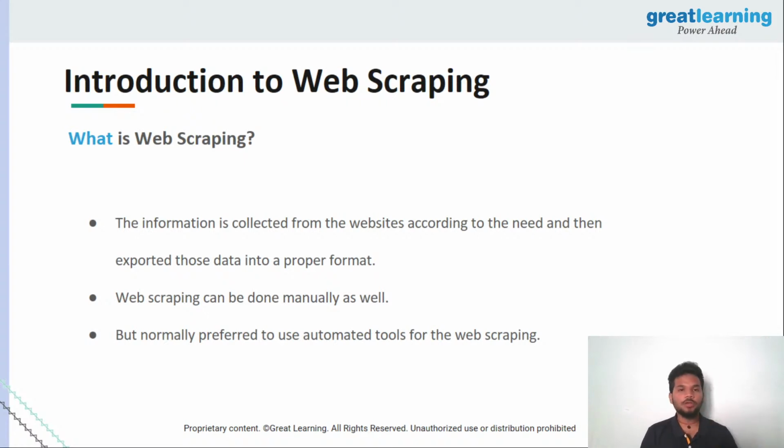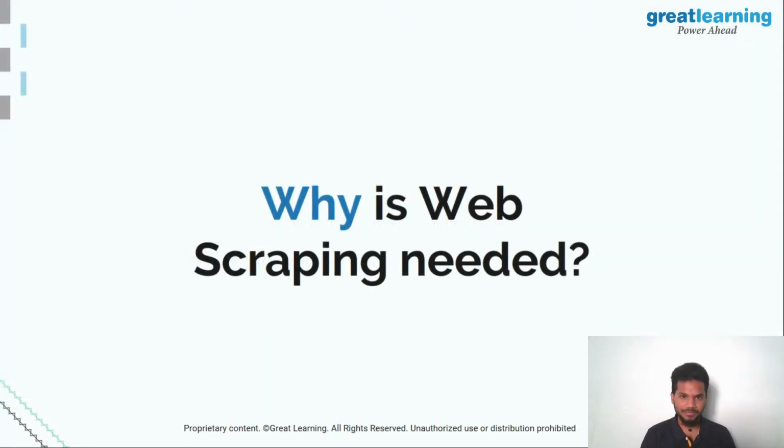You can do it automatically these days. You can do it manually. There's multiple different ways of doing it, but of course, no one really goes on to manually scrape data. It's a challenging task, especially if the website is dynamic and something keeps changing values, or any sort of data. It becomes really painful to do it manually. So automated tools are preferred today. In the case of Python, there's again beautiful tools as well. So you know what it is now, right? We're trying to pull data that are present on websites.